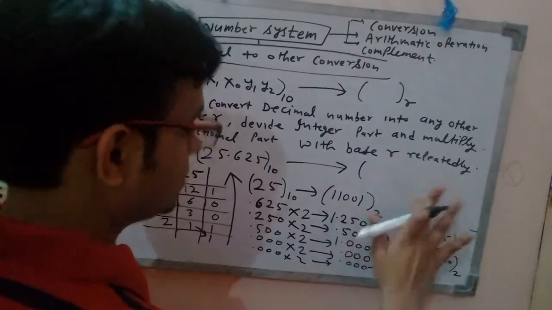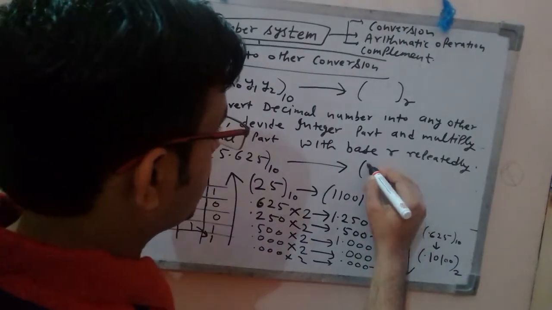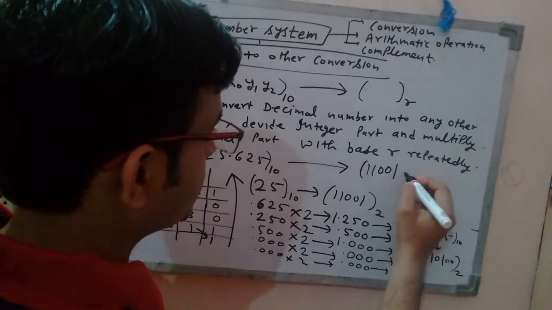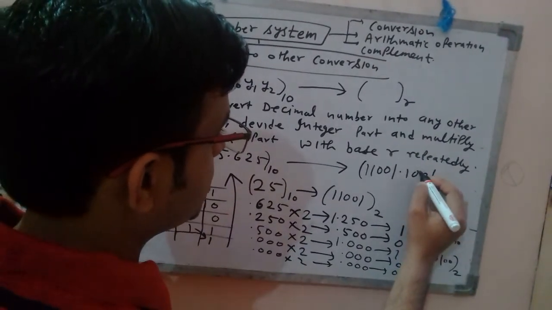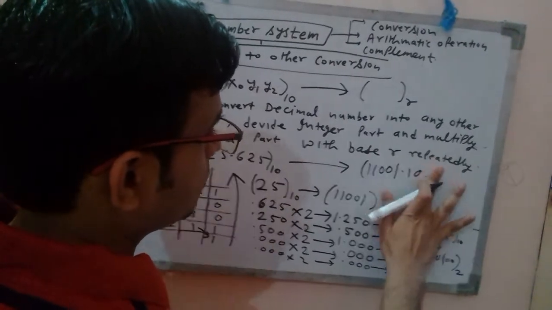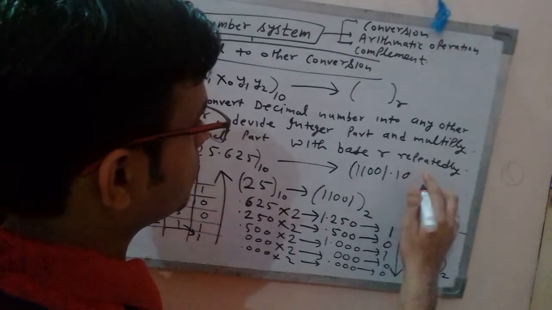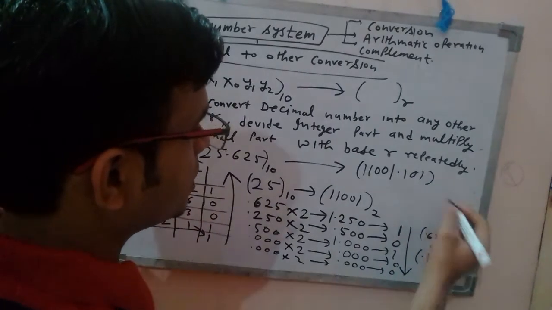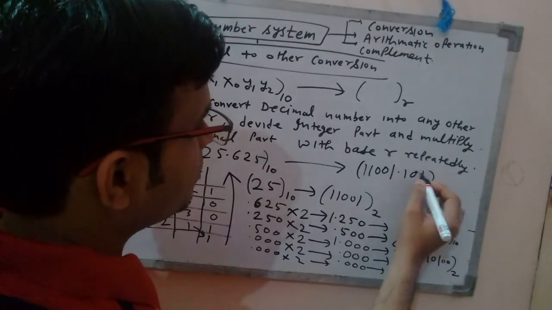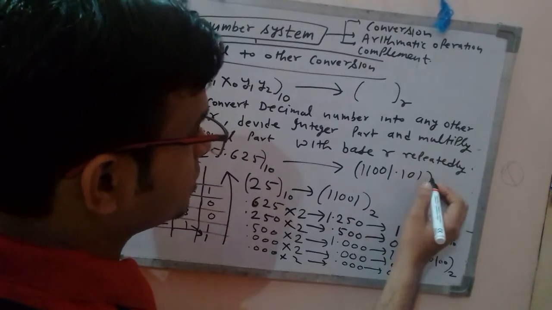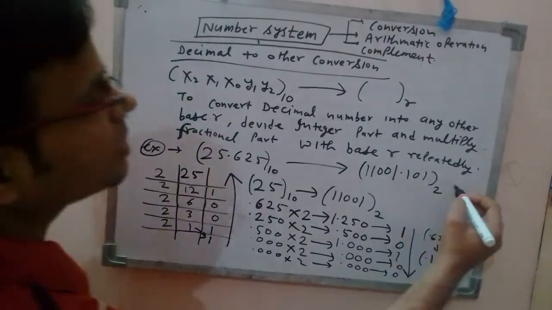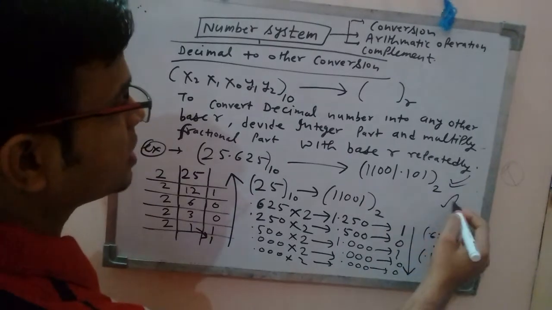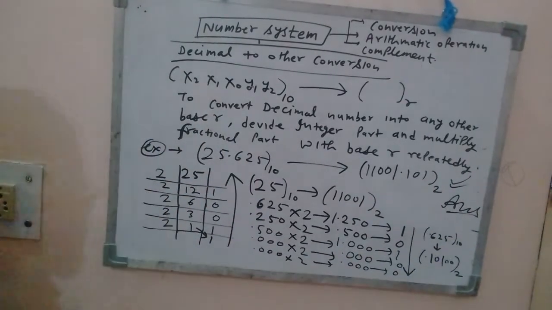Your answer would be 11001.101, right? After the decimal point, it will be 101. So this is the required conversion, that is the answer, right?